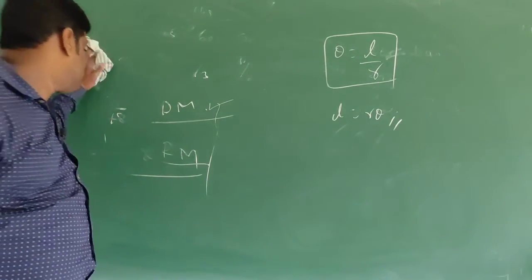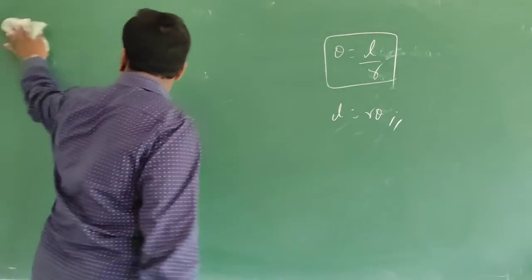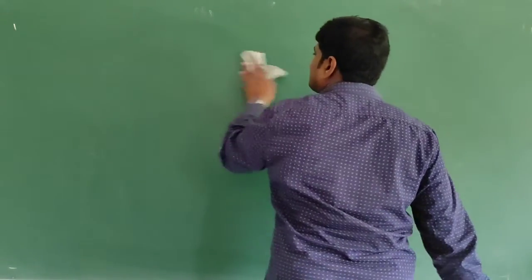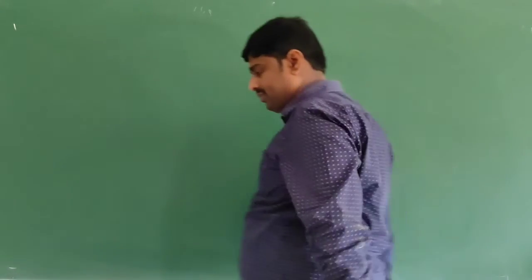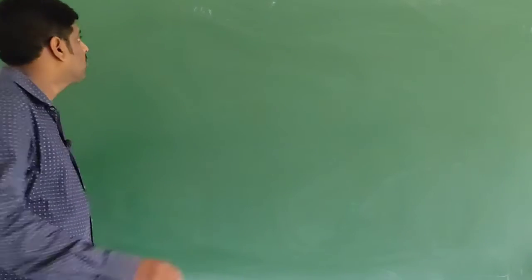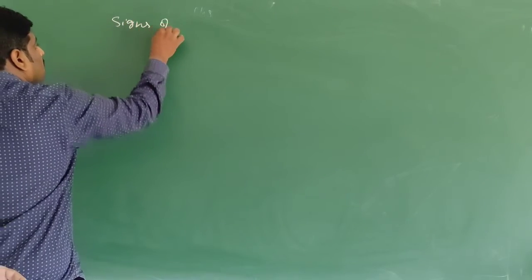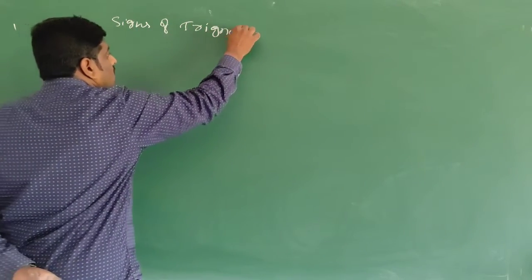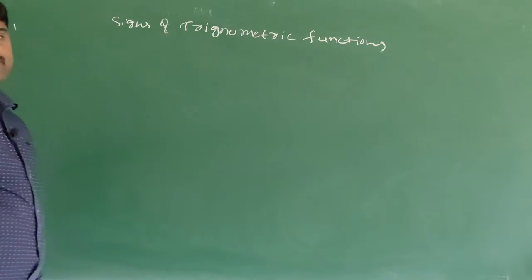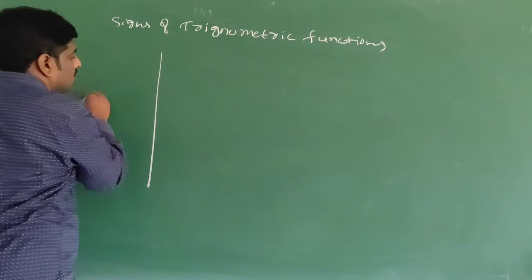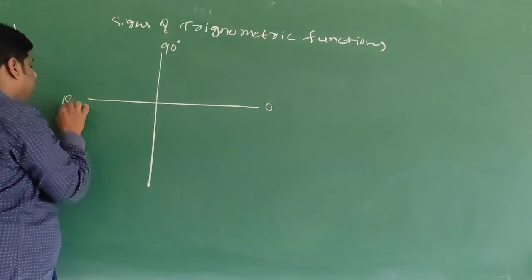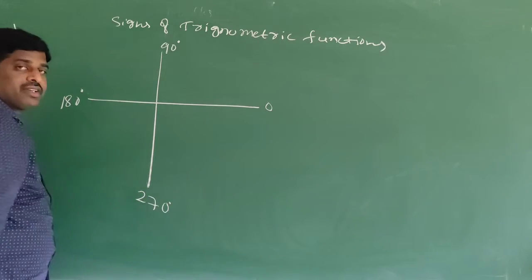Signs of trigonometric functions. See, children, this is 0 degree, this is 90 degree, this is 180 degree, this is 270 degree.